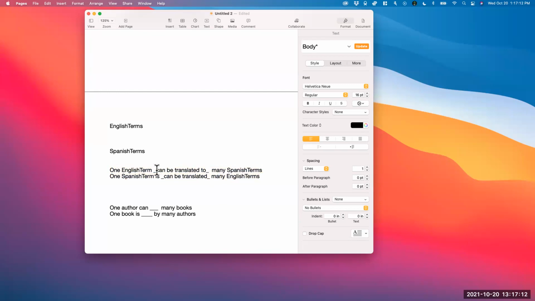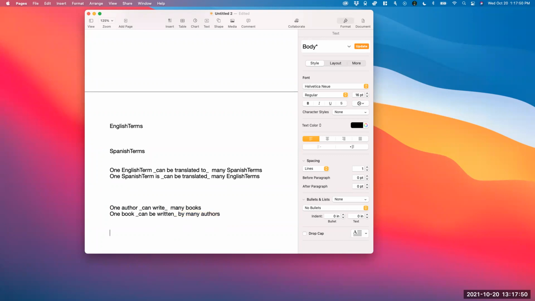Now, again, what goes here can be different because it really depends on what the relationship is. So here, again, one author can write. In this case, it'll be write. And one book, let's also do can. Let's do kind of can write. And here, one book can be written or can be authored by many authors. So if that's true, then it's going to be a many-to-many relationship.